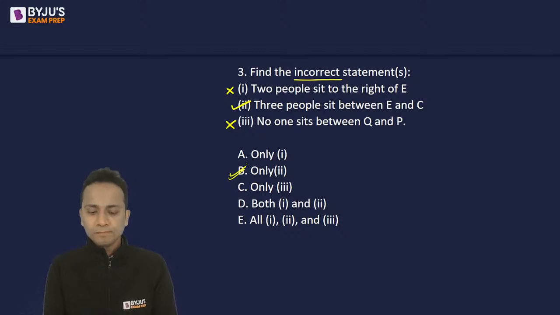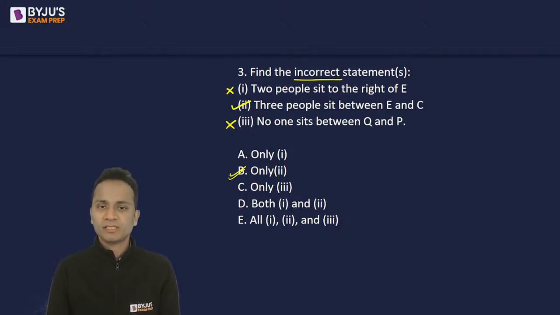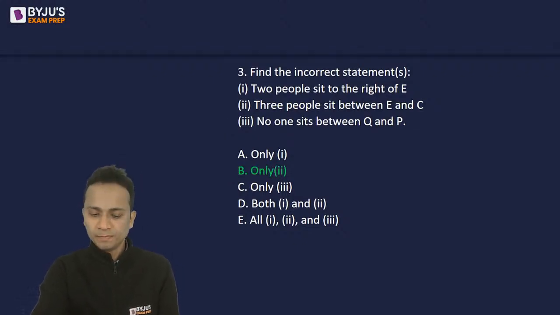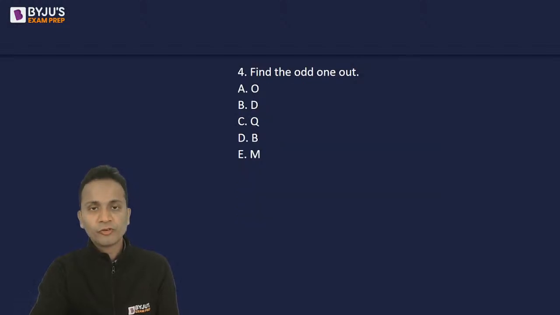All right. So this is the mistake some of you would have made. We are looking for incorrect statements. We are not looking for correct statements. Okay. So the answer for question number three is option B. Question number four on your screen now.